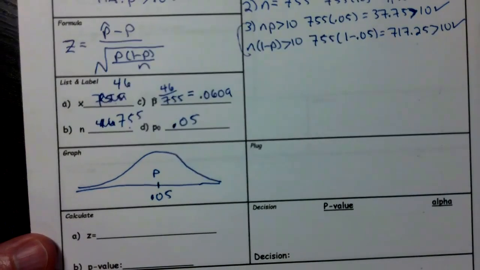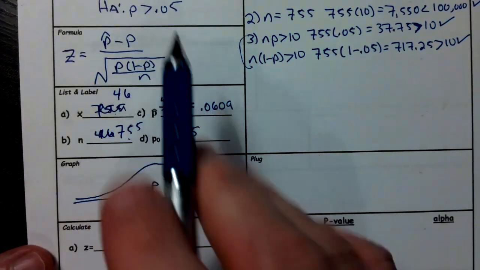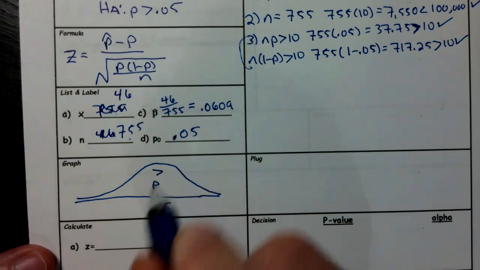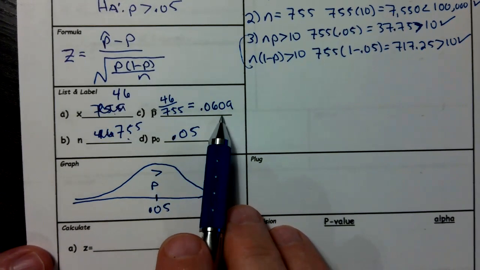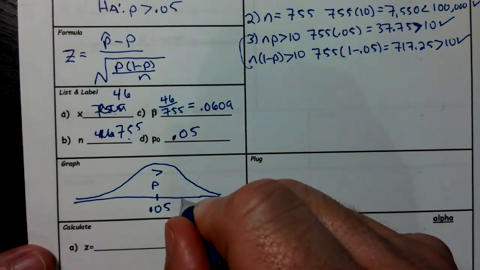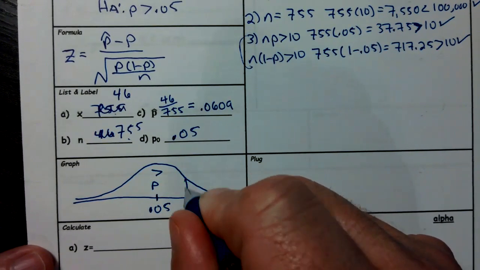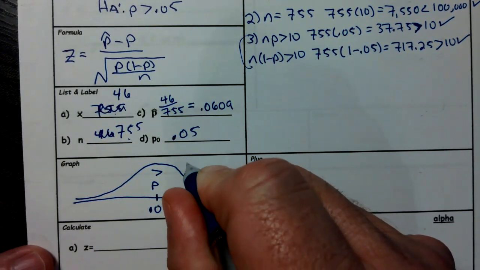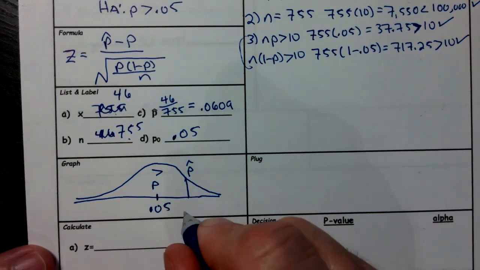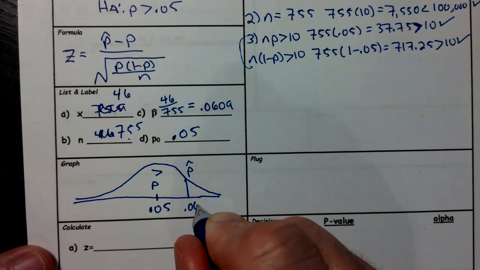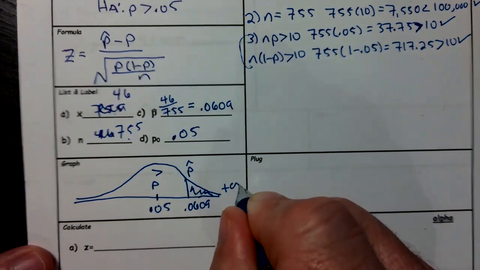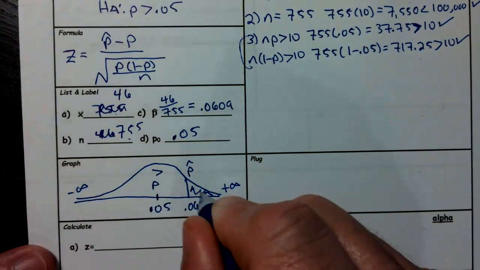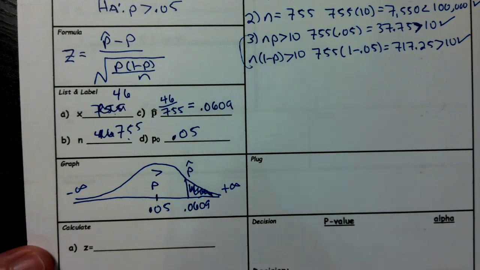My alternative said it's supposed to be greater than, which tells me the direction I'm shading. And 6% is greater than that, so this is 0.0609 right here. This is my p hat, what we got from the sample, my sample statistic, 0.0609. And we're shading this way. Technically, we're going to positive infinity. Over here is negative infinity, but this is the area that we're looking for.